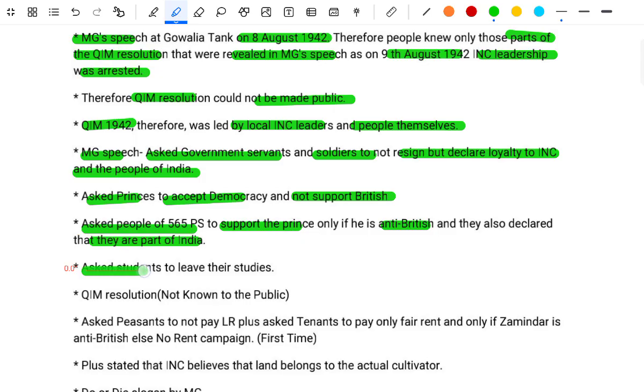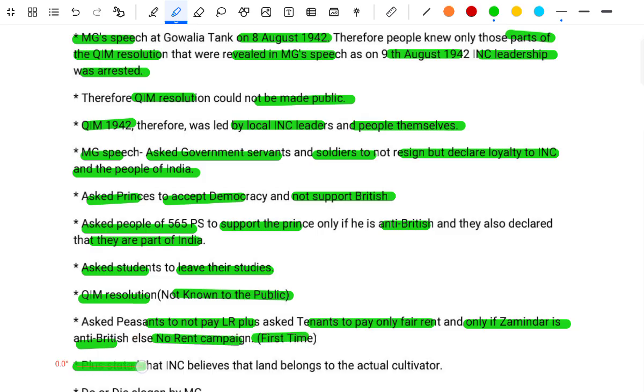Ask the students to leave their studies. The Quit India movement resolution was not known to the public. Ask the peasants not to pay land revenue plus other tenants, and to pay only the fair rent, and only if the zamindar is anti-British. This was a no-rent campaign for the first time. Plus it stated that the INC believes that the land belongs to the actual cultivators.